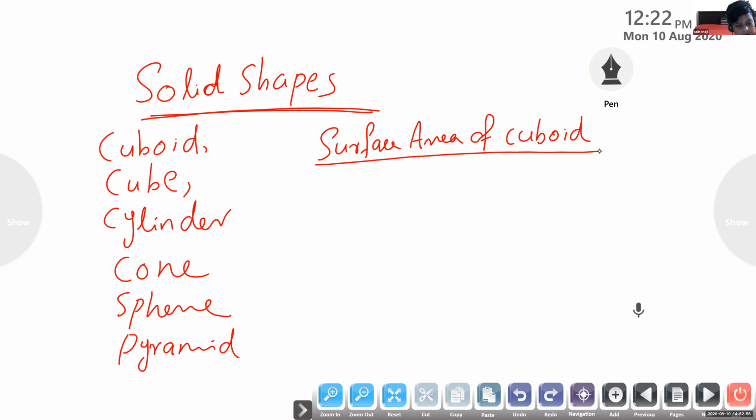Can you see properly? It may be because of connectivity problems. So this is a cuboidal box. It has 6 faces: top face, bottom face, front face, back face and 2 side faces.